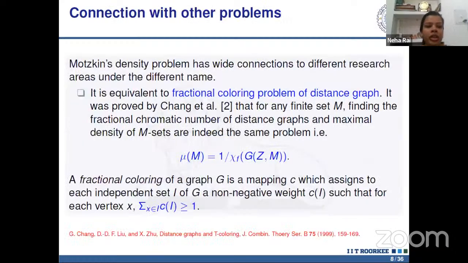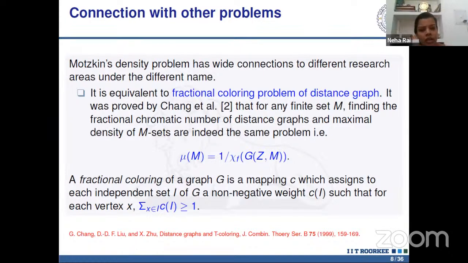This problem becomes more interesting due to its connection to different areas of research under different names. This is equivalent to the fractional coloring problem of distance graphs. It was proved by Chang et al. that for any finite set M, the maximal density is the reciprocal of the fractional chromatic number of the distance graph generated by this set M. It means that finding the fractional chromatic number of a distance graph and the maximal density of M sets are indeed the same problem.